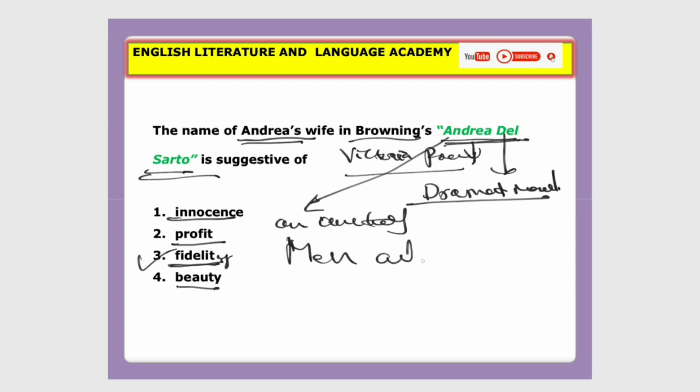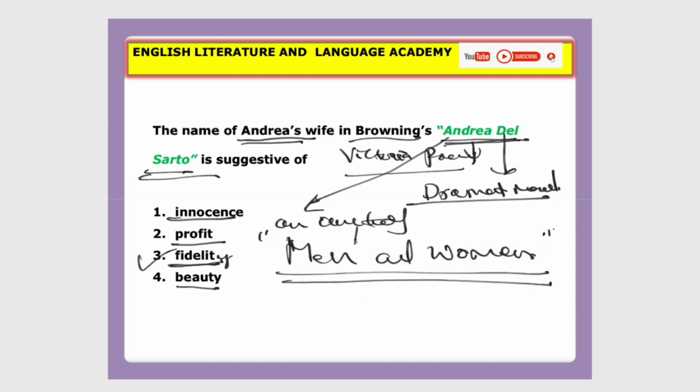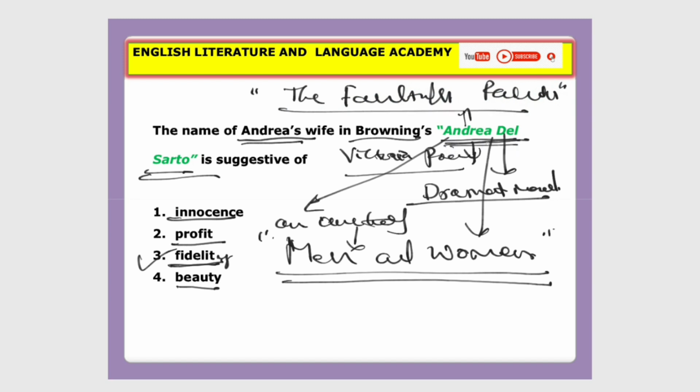Please remember, this poem was selected from a very famous anthology by Robert Browning, named Men and Women. This is an anthology, a collection of poems. Anthology means collection of poems. So from this anthology Andrea del Sarto was selected. And very important information about this poem: what is the subtitle of this poem? That is The Faultless Painter. This is the subtitle of this poem, Andrea del Sarto. And the correct answer here is fidelity.